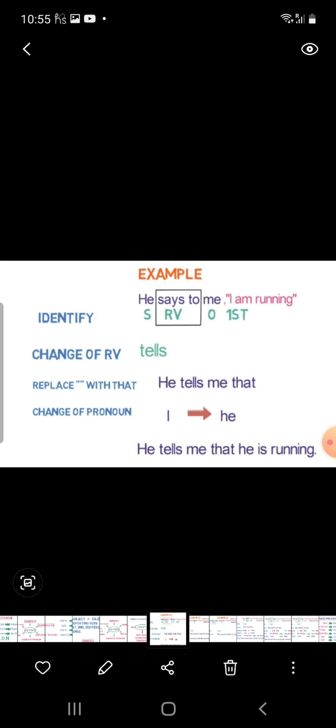He tells me that, we have to change only the person of the reporting speech. There is no need to change the tense. So the indirect speech will be: he tells me that he is running.